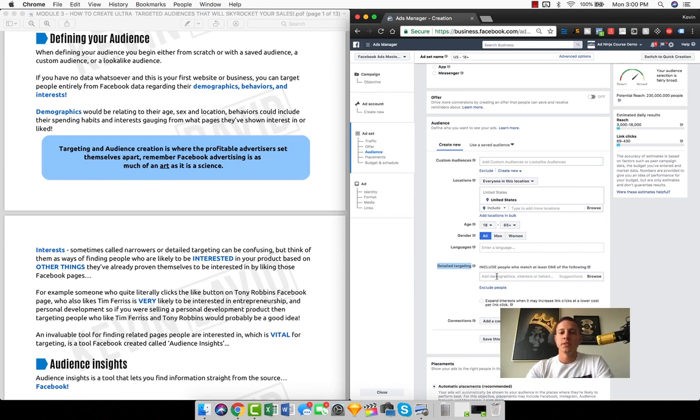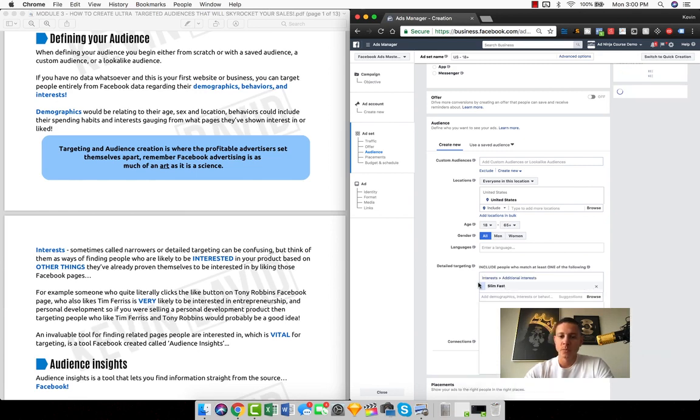So what does an interest actually mean? Literally, what it means from a detailed targeting perspective on Facebook is somebody has shown interest in a Facebook page. If I was going to target people who wanted a premium exercise bike, then I'd probably want to target people who are interested in weight loss. And how do I know that somebody is interested in weight loss or fitness? Let's think of some things. The first thing that comes to my mind randomly is Slim Fast, the drink. What this means is people who have expressed an interest in or liked pages related to Slim Fast.